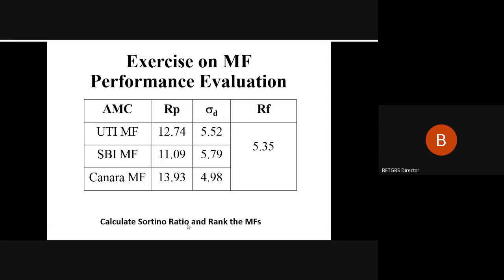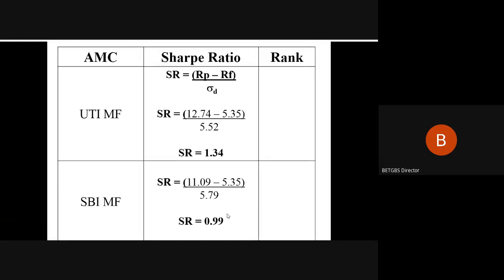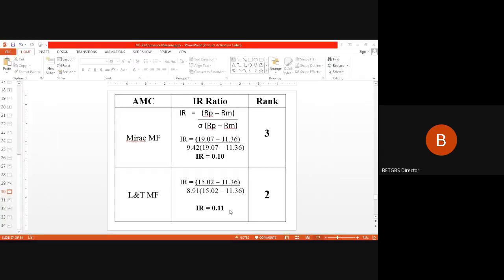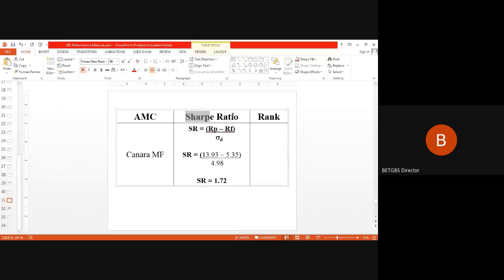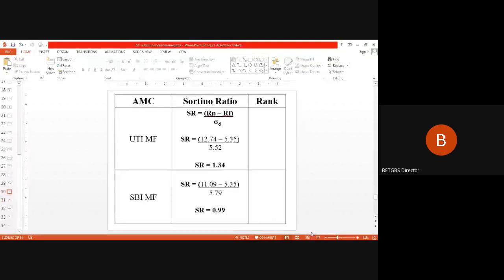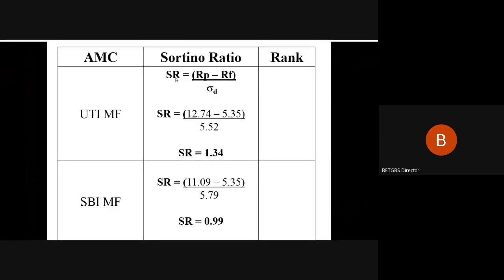And we have to calculate the Sortino ratio, and we have to rank them accordingly. So we'll do the analysis accordingly, and we'll get the answer to it. So I think I'll just make a correction. So this is Sortino ratio, and this is Sortino ratio. So your Sortino ratio SR is equal to RP minus RF divided by sigma D.